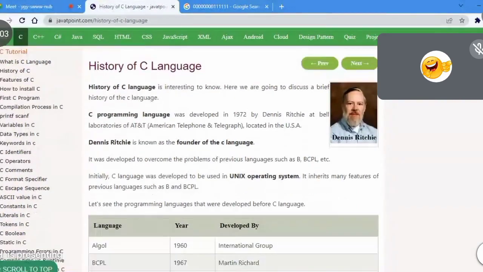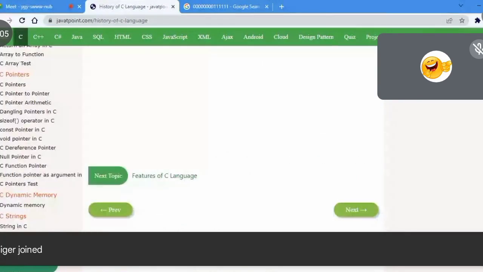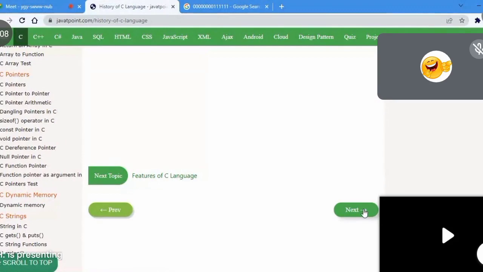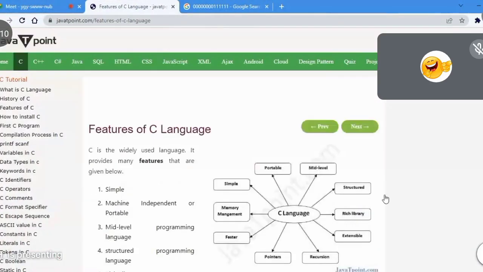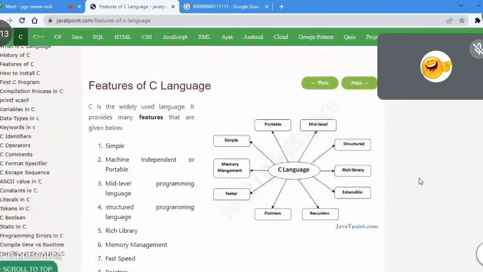So the history of programming language, we are going to skip this. Anybody can learn the history on their own. It's not something serious. So what are the features of the C language?